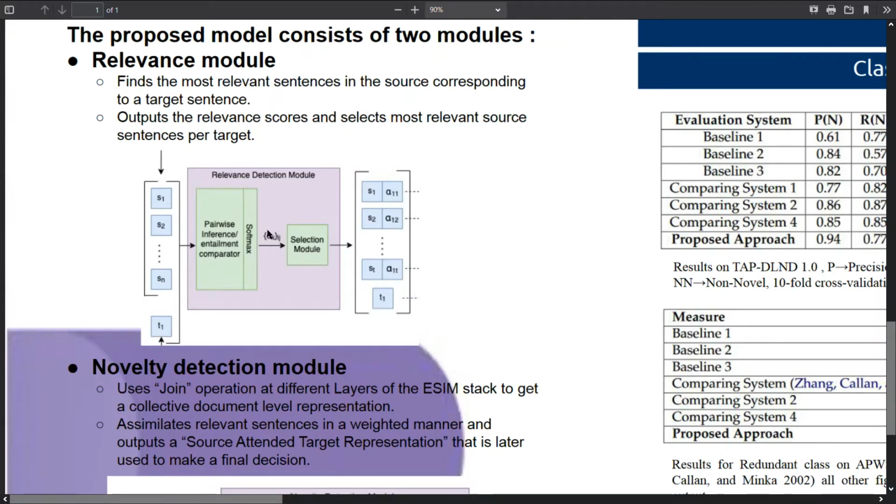That way we know how relevant each source sentence is to the given target sentence, and we later pass that vector to the selection module. This gives us a subset of the source sentences that are most relevant to the given target sentence.